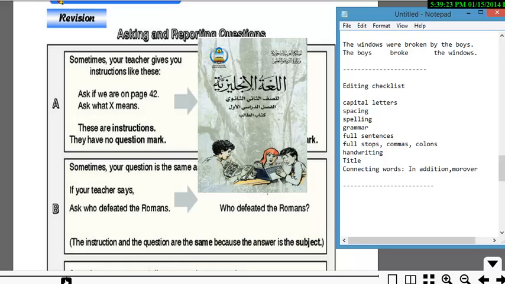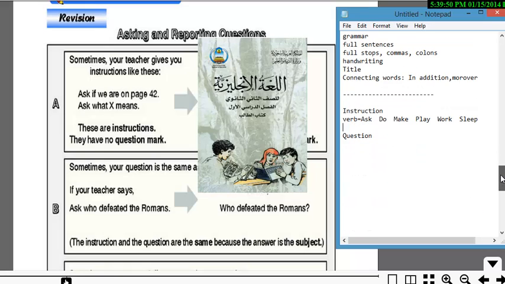So there's a difference between the instruction and the question. You really need to pay attention to that. The instruction actually starts with a verb like ask, do, make, play, work, sleep, just like telling you what to do, okay? But a question, you can start with a question word, like what, who, when, where, why, and so on.